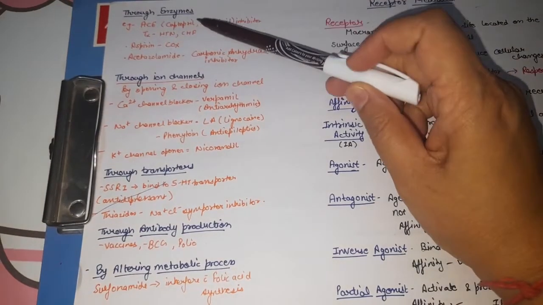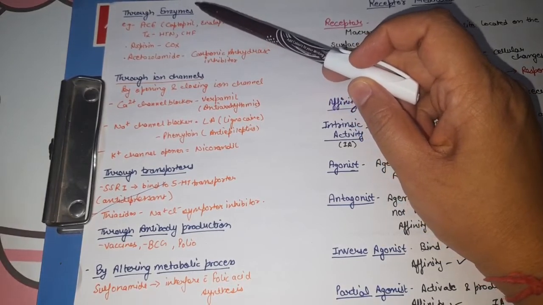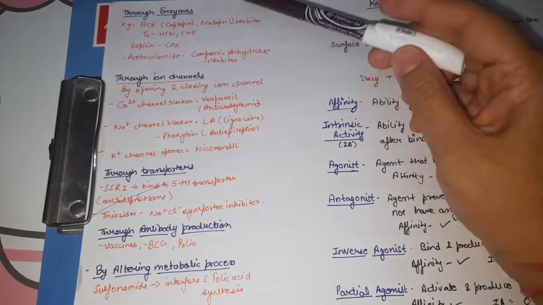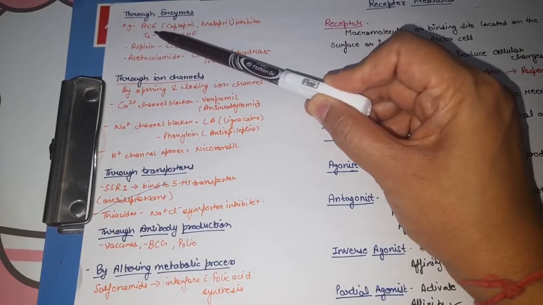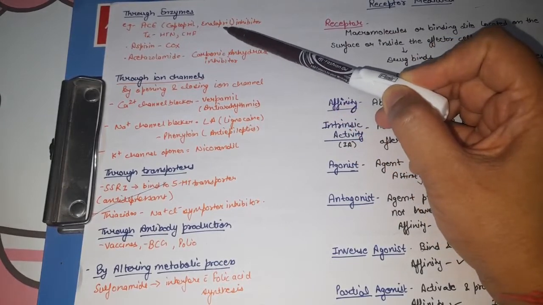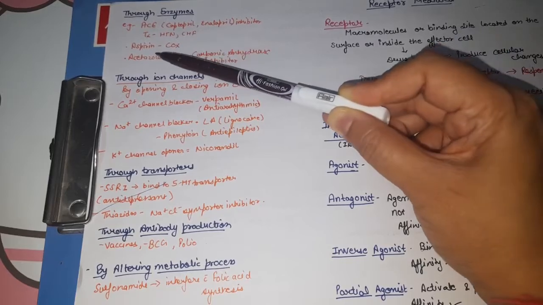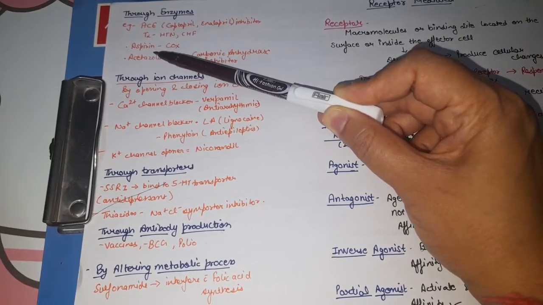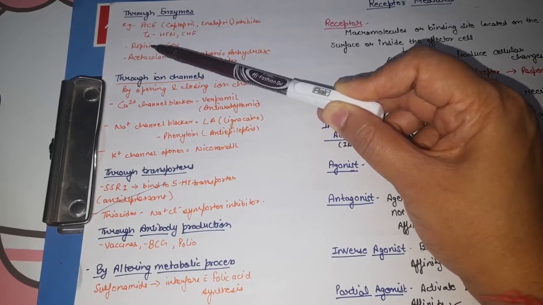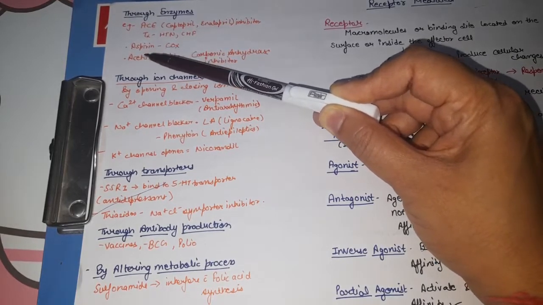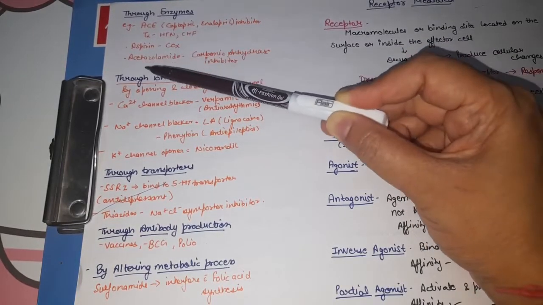Next non-receptor mediated action is via enzymes. Some drugs act via enzymes; either they inhibit that enzyme or they increase its activity. For example, angiotensin converting enzyme inhibitors, that is ACE inhibitors, like captopril and enalapril. These drugs are used in the treatment of hypertension and congestive heart failure. Next is aspirin. As we know, aspirin is used as an antiplatelet agent and in high amounts in cases of headache. They inhibit the enzyme cyclooxygenase. Next is acetazolamide.